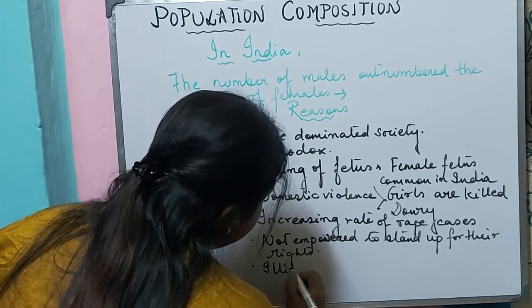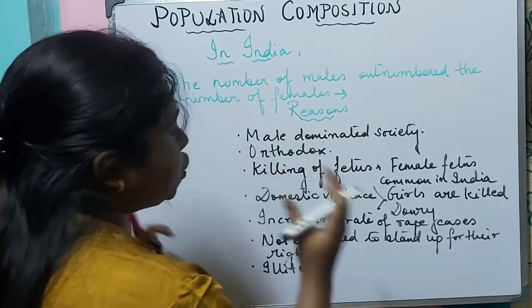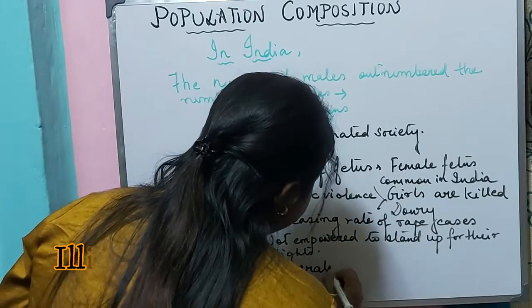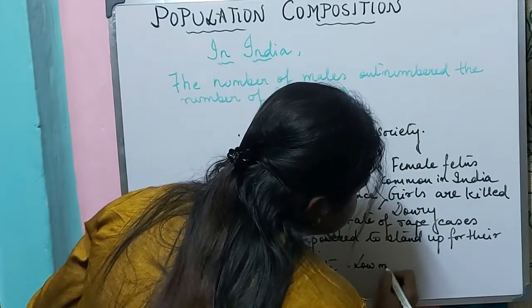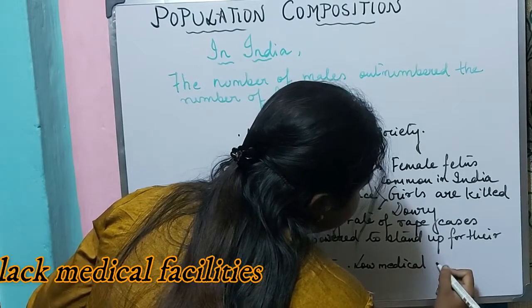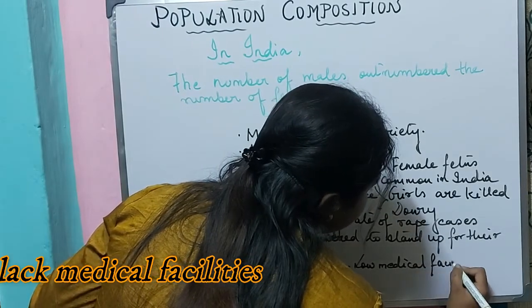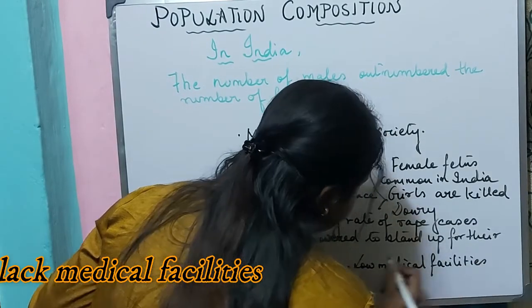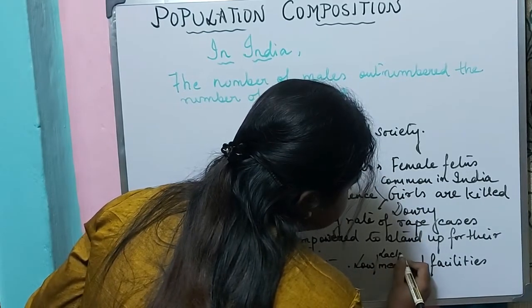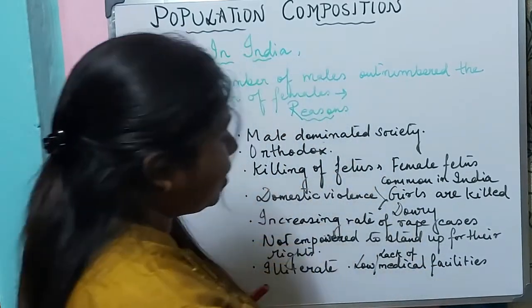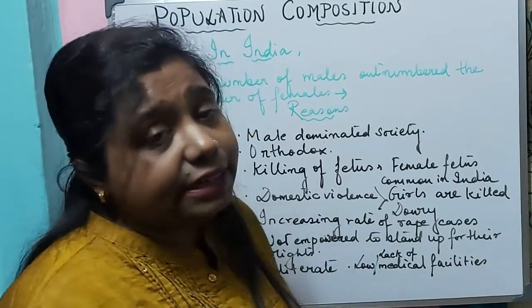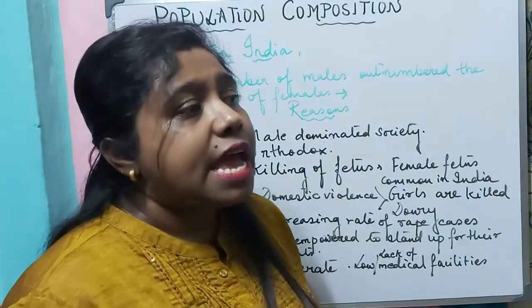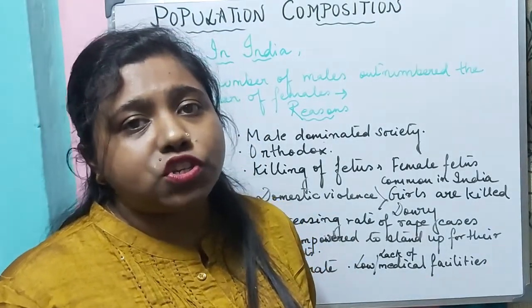Illiterate. They are not given the right to go to school. So illiteracy is a bigger problem. Lack of medical facilities. Due to lack of medical facilities, we will see that girls are dying at a very early age because they don't have the capacity to bear a child.